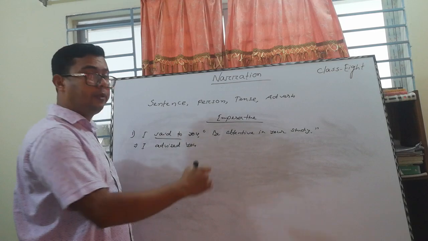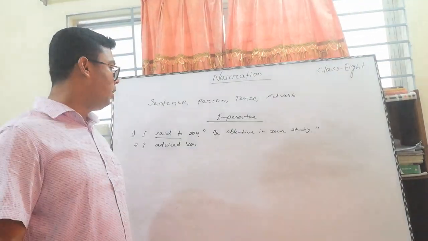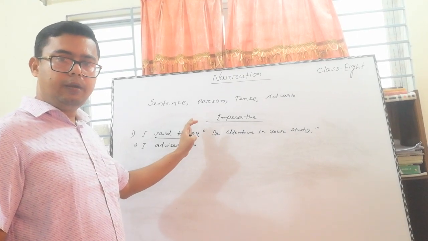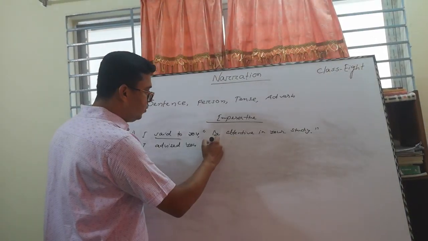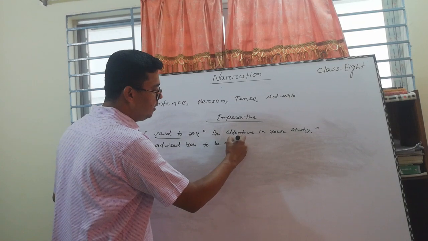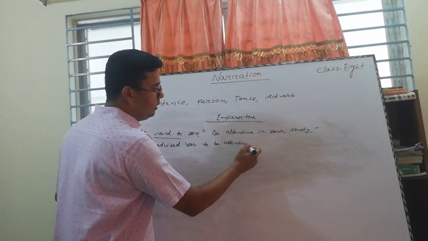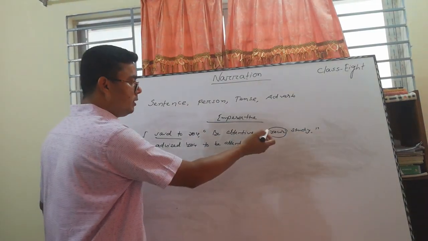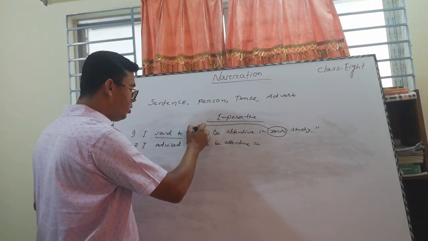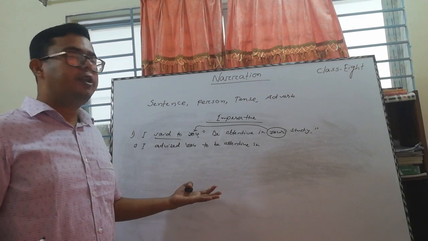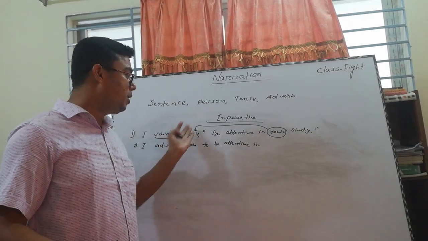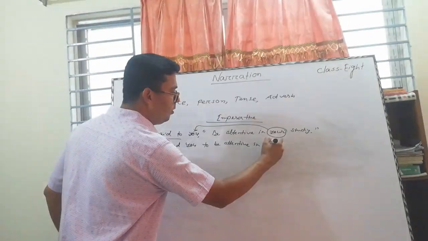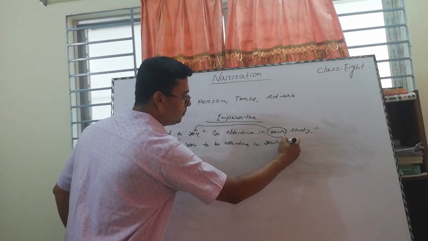I advised you. According to the rule, we are bound to write down "to" instead of the inverted comma. So it should be "to be attentive in you." This is another person, so the person should be changed. So you should be followed by "you." You need not change this, because the second person "you" is also "you." That's why it should be the same one: "in your study."